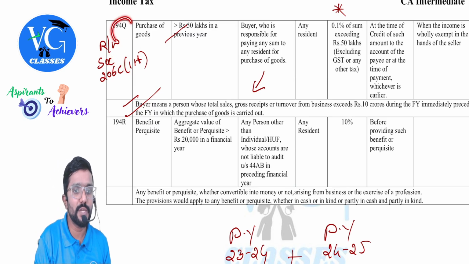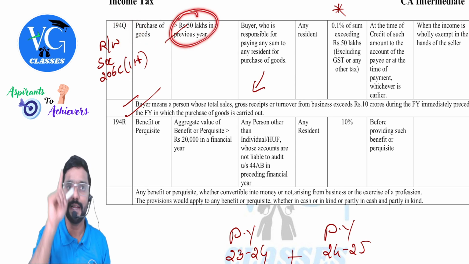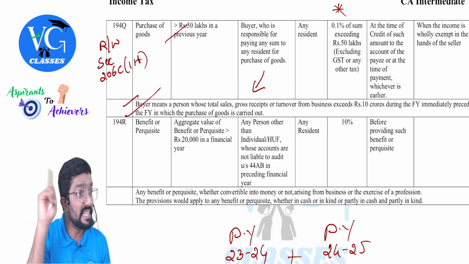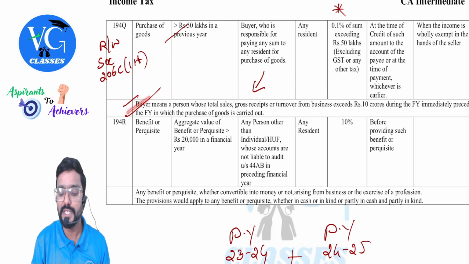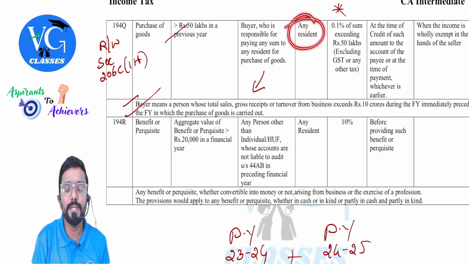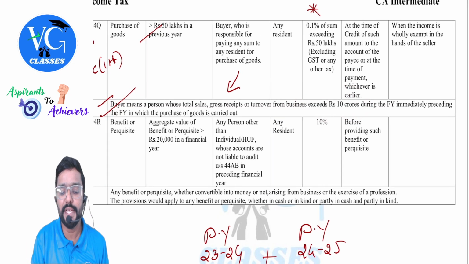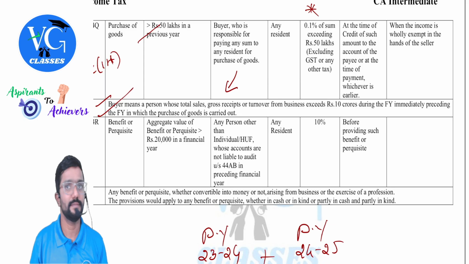Sir, when is section 194Q applicable? When there is a purchase of goods worth more than 50 lakh in 1 year from one seller, single seller. Buyer is whom? Buyer is a person whose business turnover in the last financial year is more than 10 crore. Seller is whom? Any resident. What is the TDS rate? 0.1% of the sum exceeding 50 lakh. Clear.